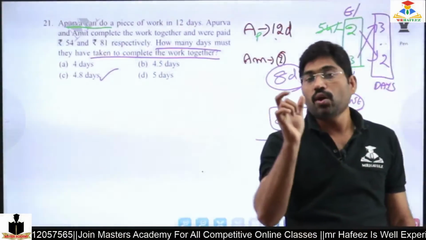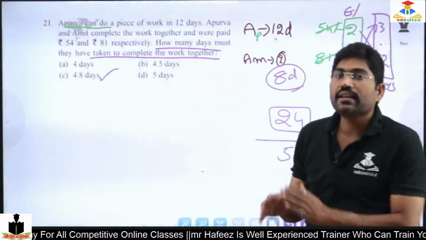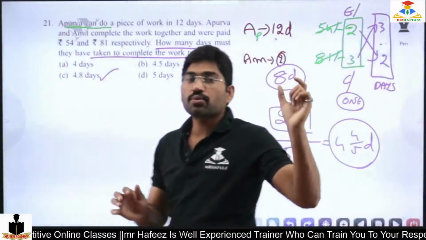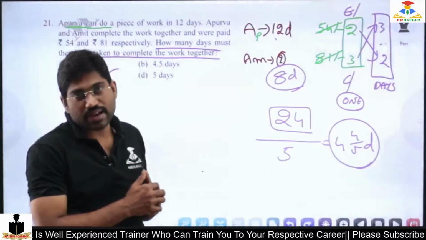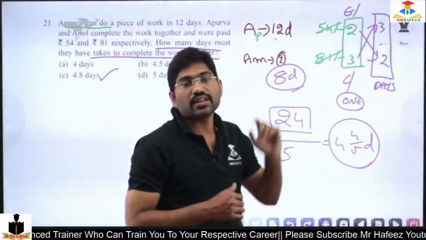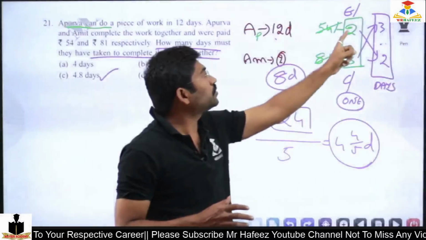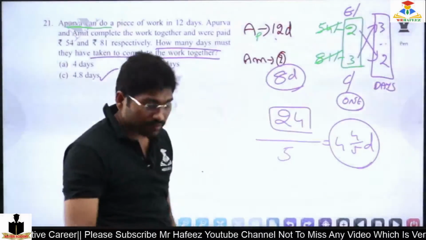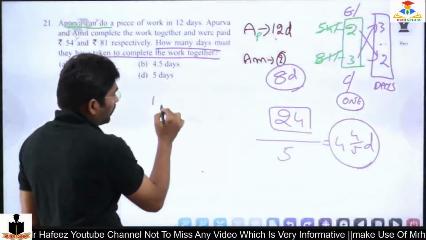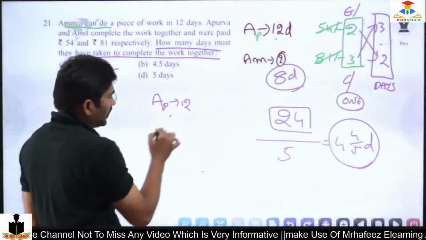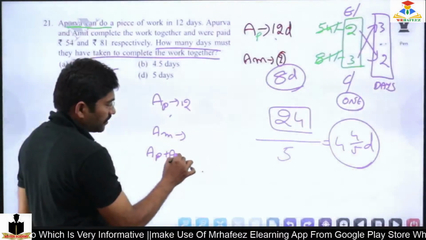So this is very simple. Apurva can complete alone in 12 days, and with the help of Amit they completed and distributed the amount, 54 rupees and 81 rupees. So based on the amounts 54 and 81, I came to know that their working abilities are 2:3. So based on 2:3, 12 2 times. If the question is only the number of days, that can be answered even faster. Apurva in 12 days, Amit unknown, and Apurva plus Amit we need to calculate.